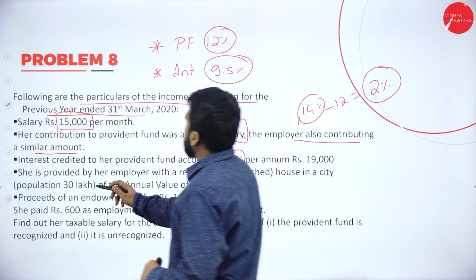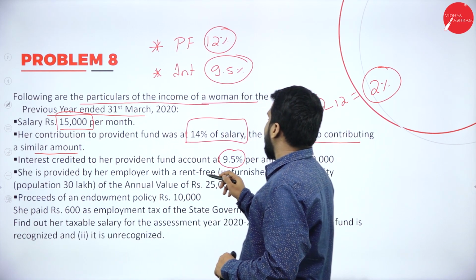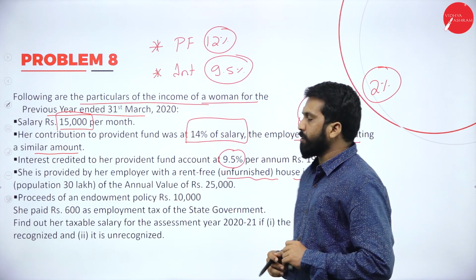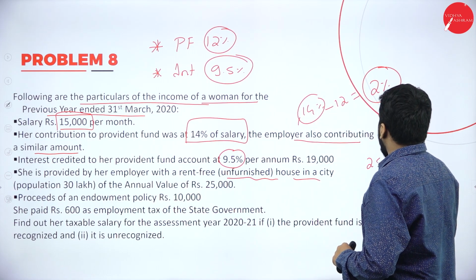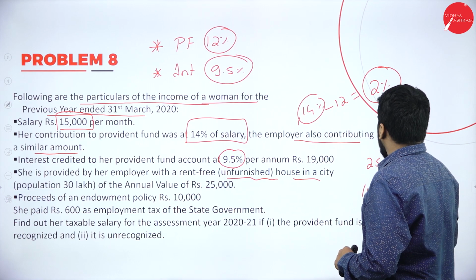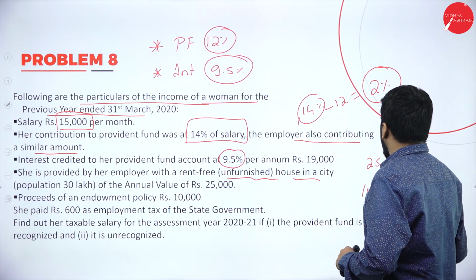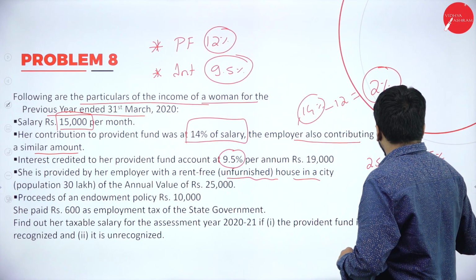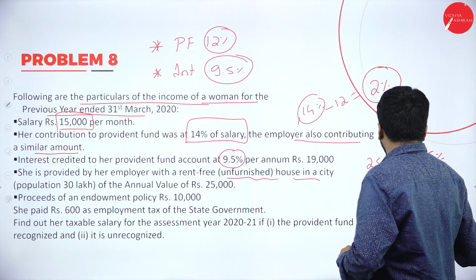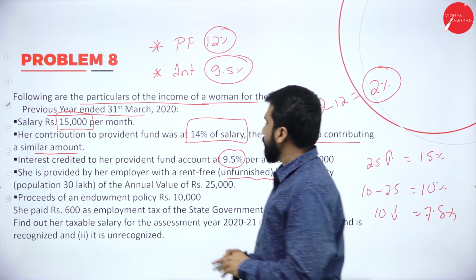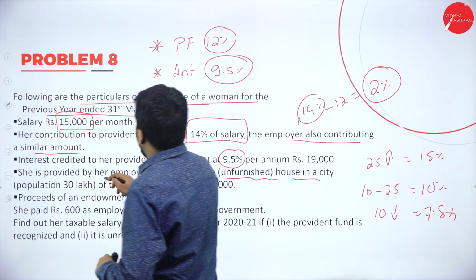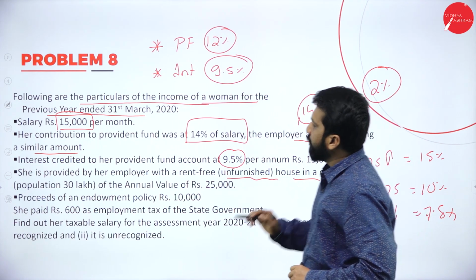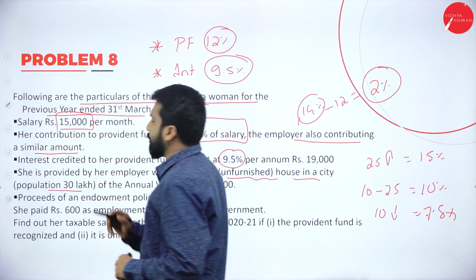Now, she is provided by her employer with a rent-free, unfurnished house in a city. As I told you, above 25 lakh, 10 to 25, and below 10 lakh: this will be 15%, this will be 10% and this will be 7.5%. The population is around 30 lakh.